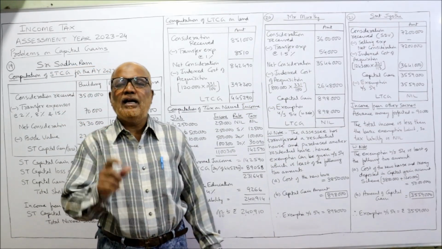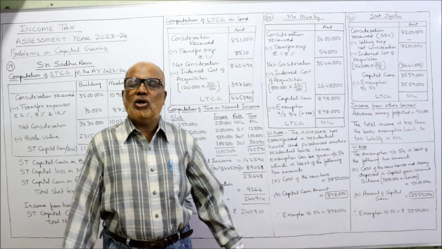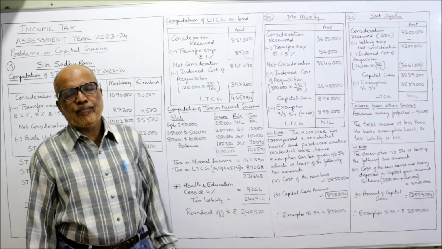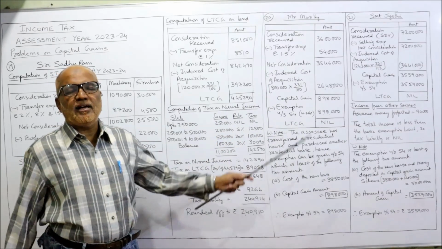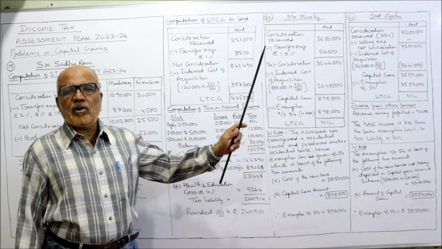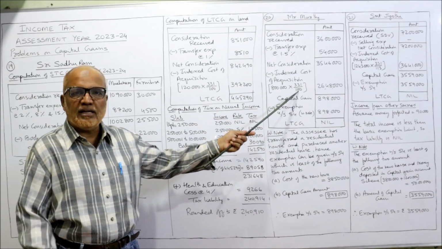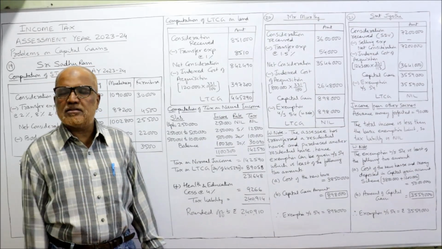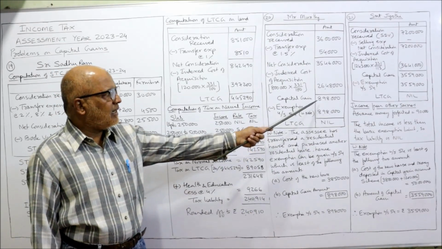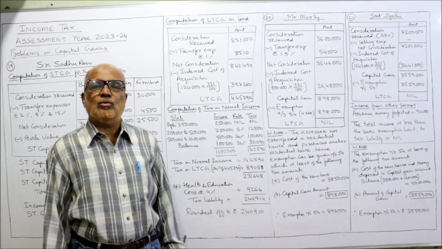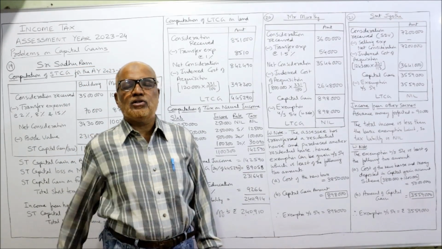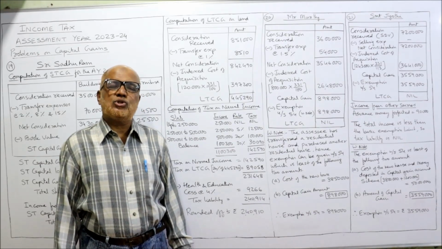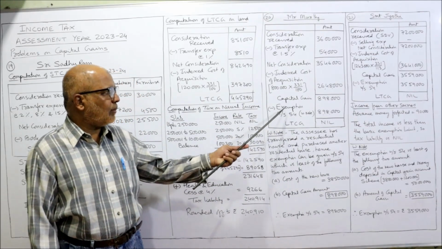From this we deduct indexed cost of acquisition because it is a long-term capital asset. The purchase price 8 lakh and current previous year index 331 and index number of the purchase year was 100. That is given in the problem. So total 26 lakh 48,000. Subtract, we'll get capital gain 8 lakh 98,000. Now the new point. From this capital gain, we have to deduct the exemption under section 54.